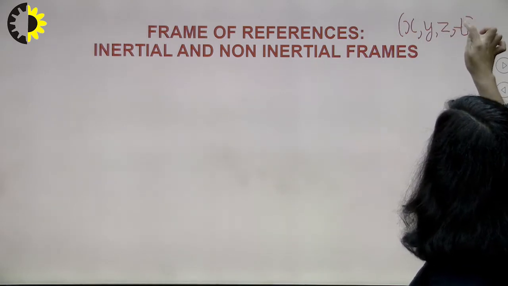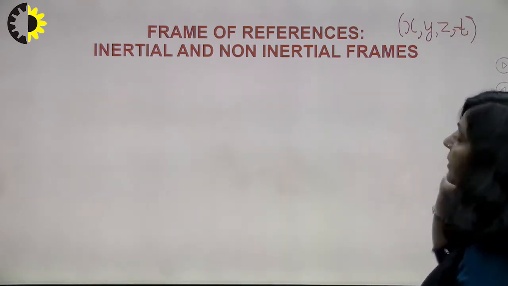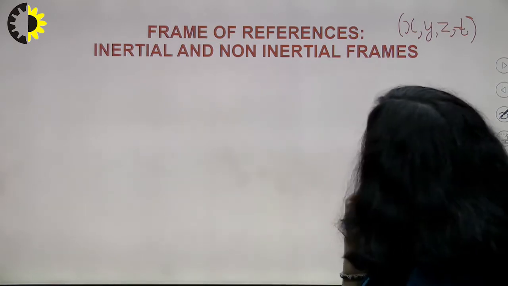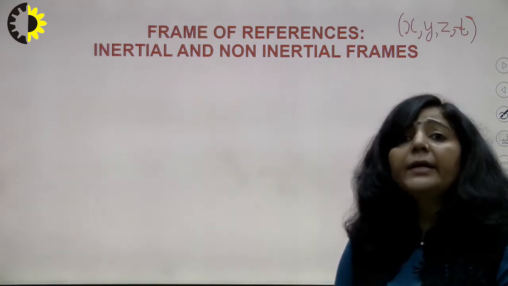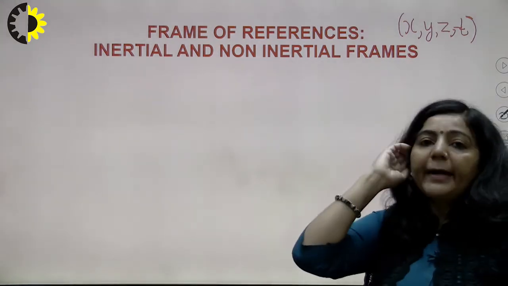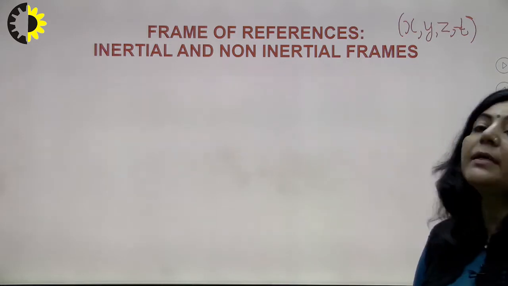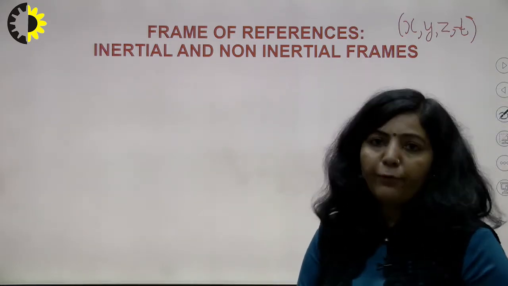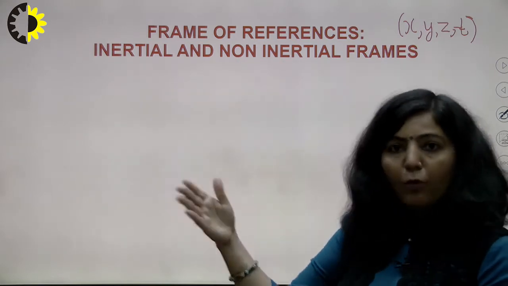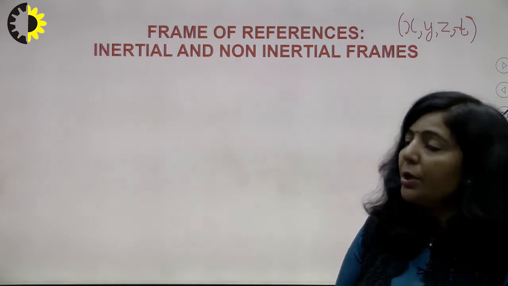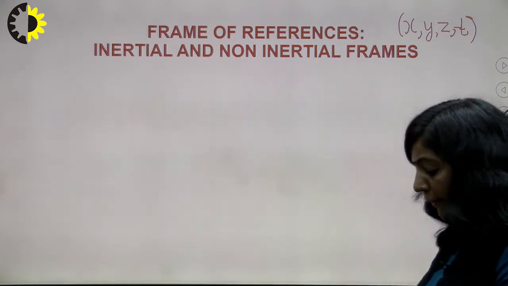These will be the 4 coordinates which are used to describe the position and motion of an object. Out of these 4, 3 are position coordinates x, y, z, and the 4th one, that is t, represents the time coordinate. So the combination of these 4 will form a frame of reference. Clear? So there will be 4 coordinate axes with respect to which you will define the position and motion. So that will form a frame of reference.